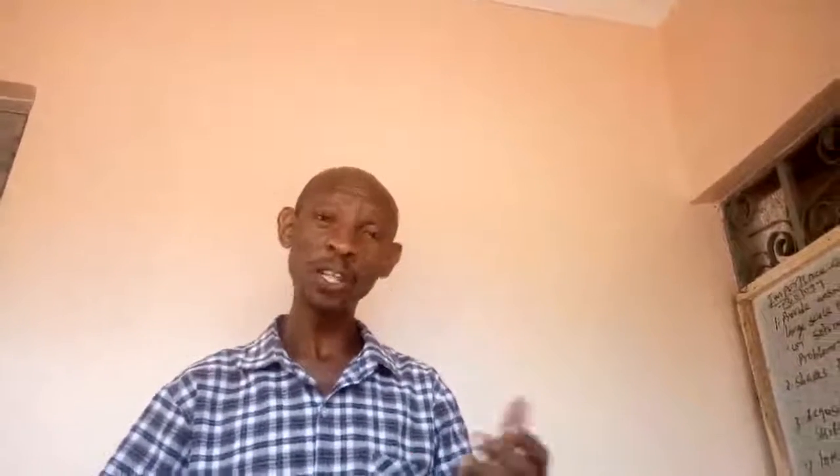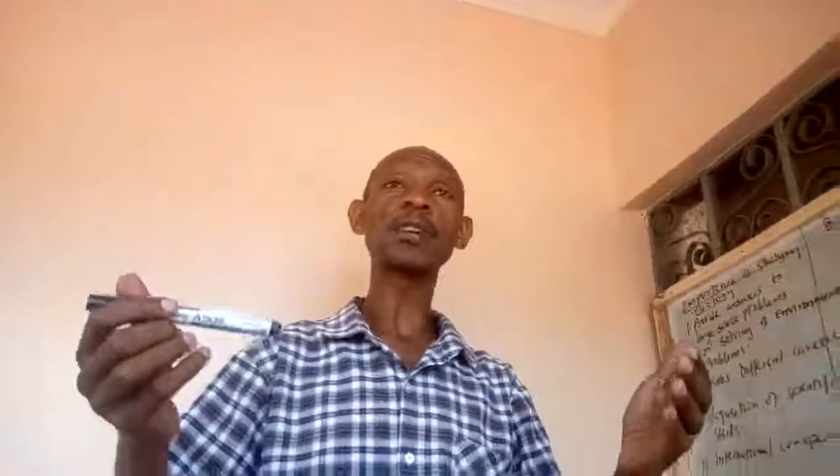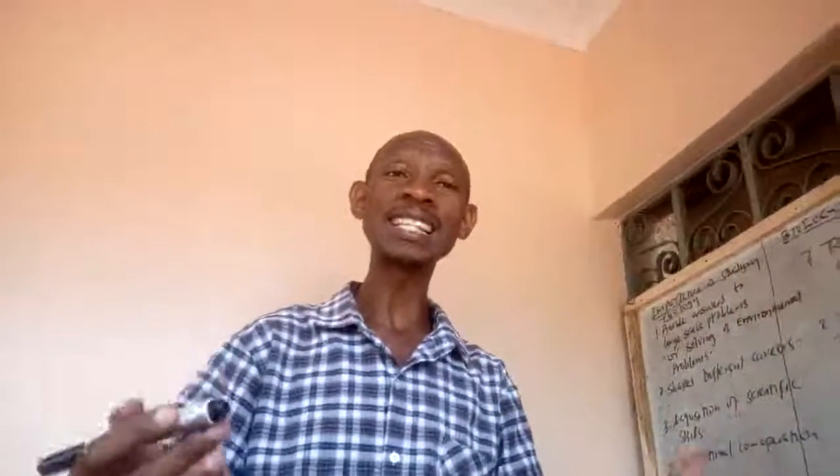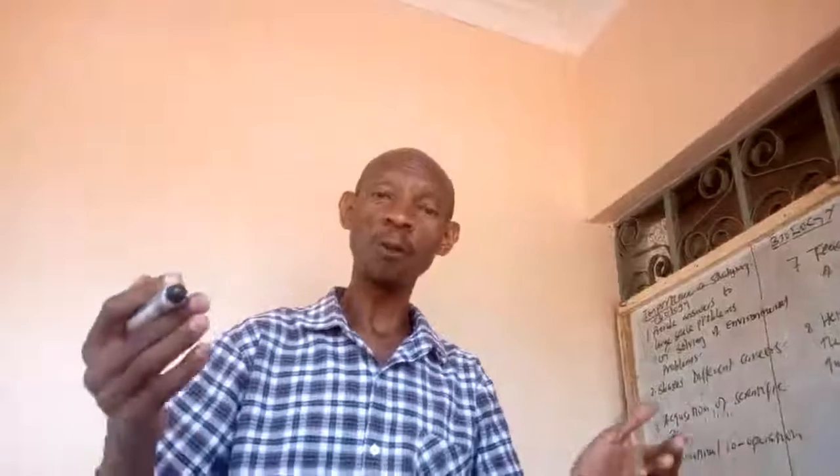And how do we solve the problem of food shortage? There is biotechnology. Through biotechnology, for example tissue culture, this technology normally helps in increasing the levels of crop production.